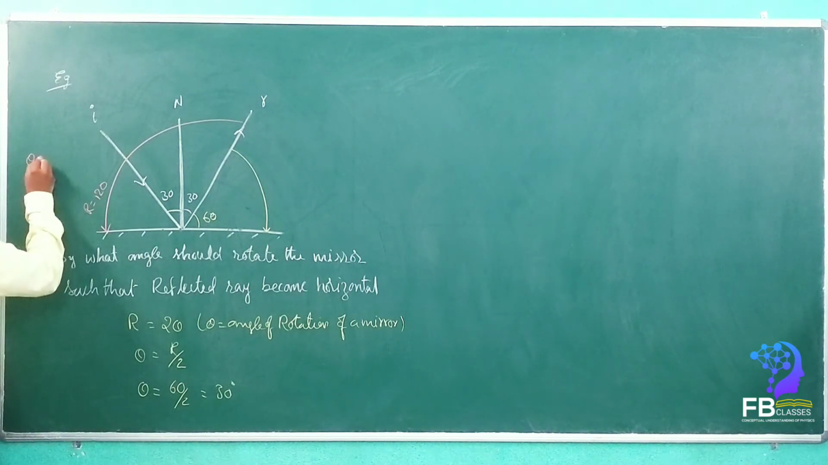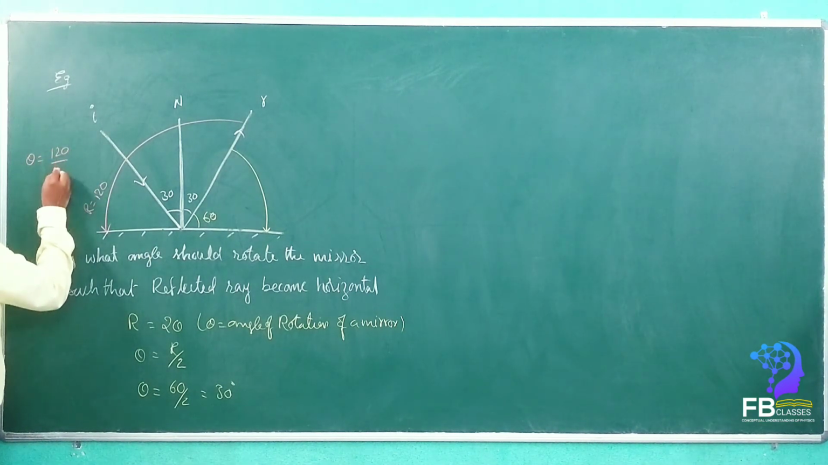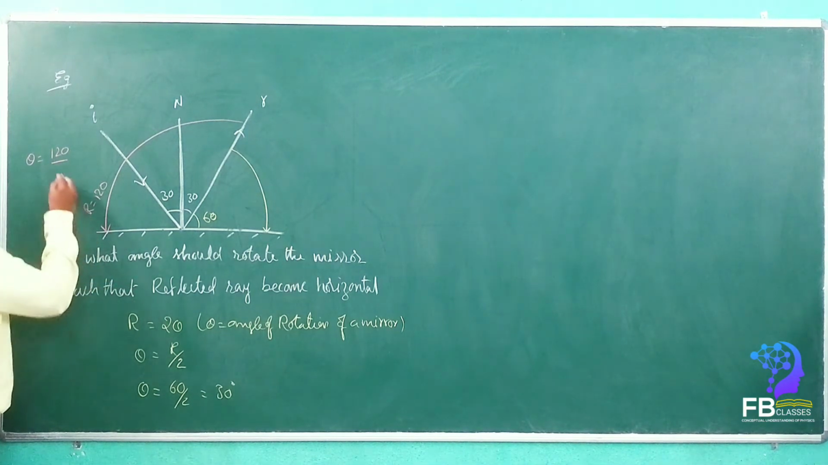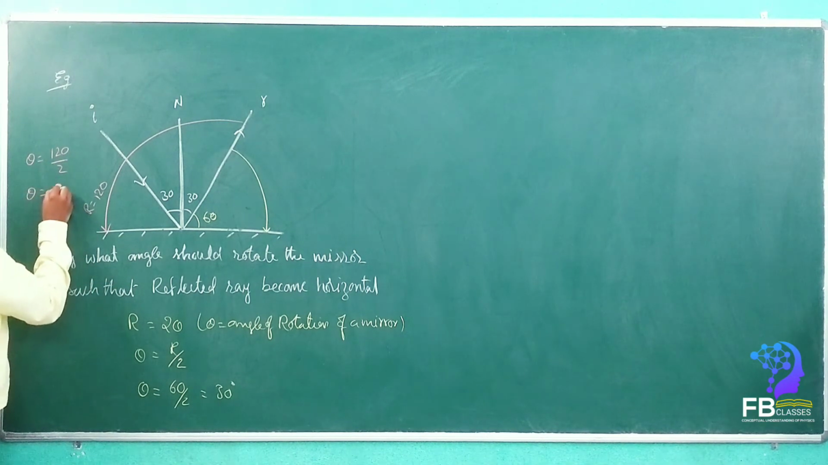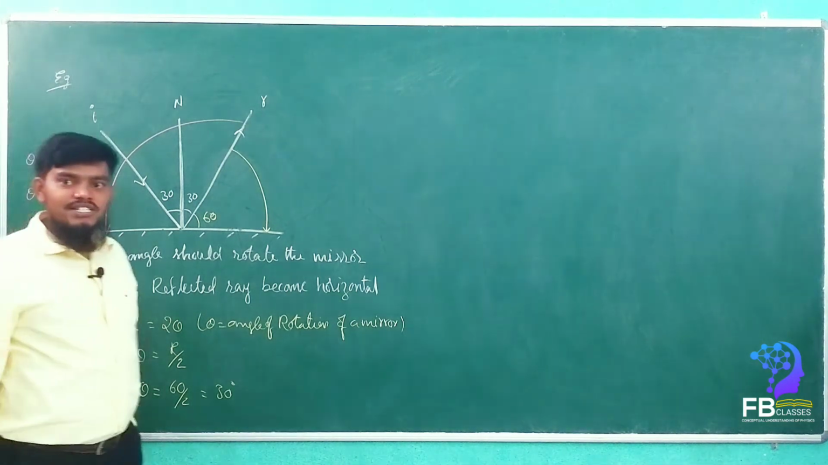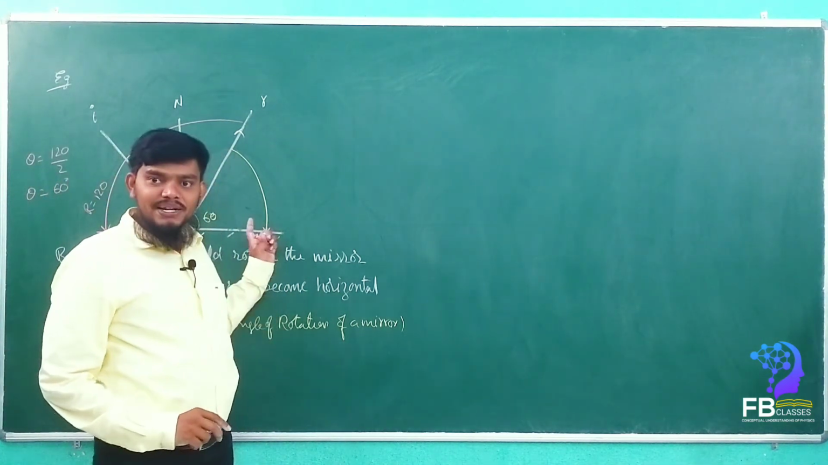Then theta is equal to how much? 120 upon 2. Theta is equal to how much, my dears? 60. 60 degrees has to be rotated by the mirror.